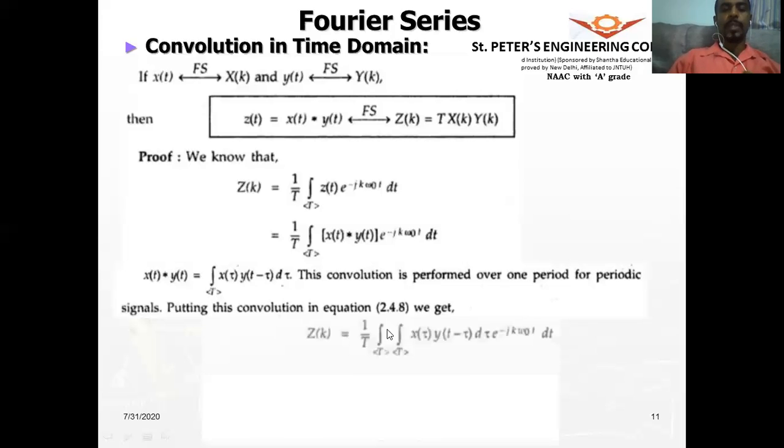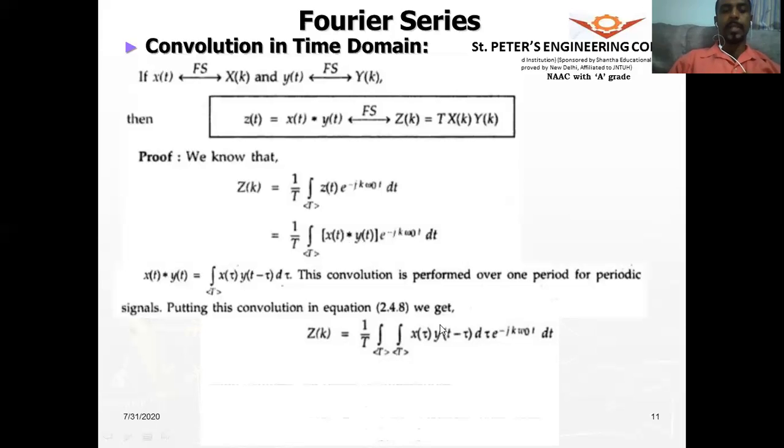Once we put it here, z of k will be equal to 1 by T, two integrals over the same period, x of tau, y of t minus tau d tau, e to the power of minus jk omega naught t dt. This term remains as it is. We have substituted simply this term for x of t convolved with y of t.